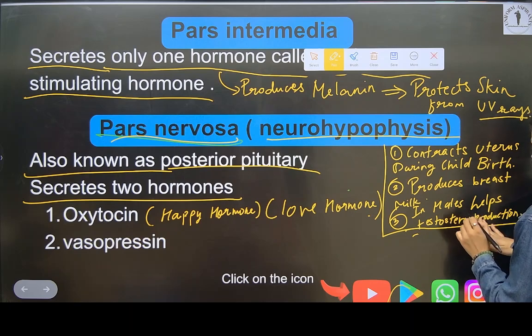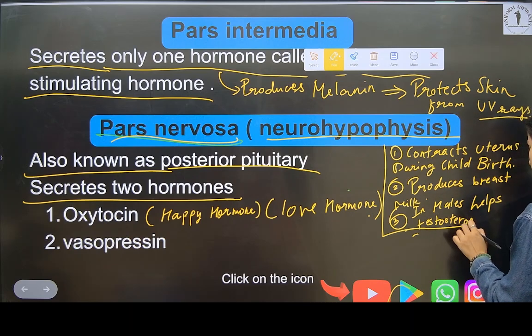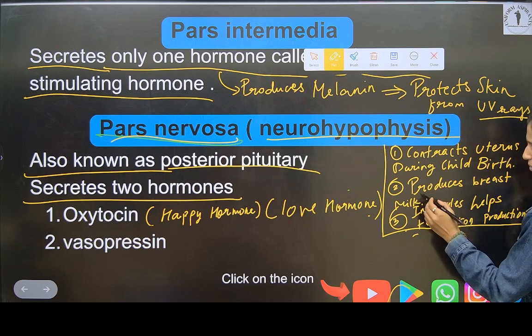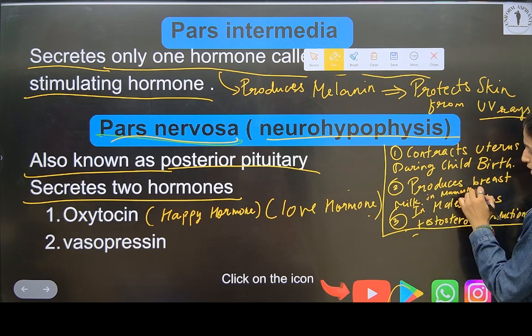Okay, testosterone production. Produces breast milk in mammals, you write. In mammals.